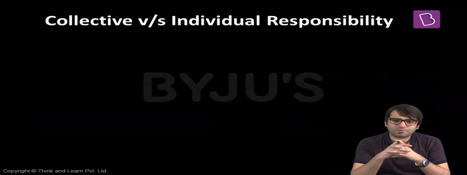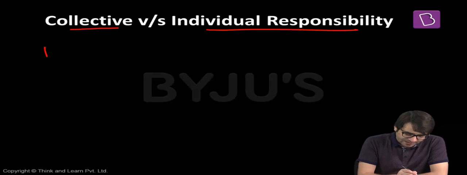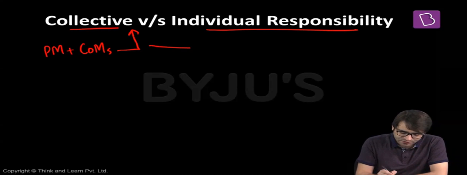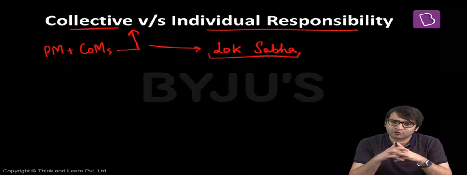But now let's compare two important concepts: collective responsibility and individual responsibility. Collective responsibility means that the Prime Minister and his Council of Ministers are collectively responsible to Lok Sabha. What does that mean? That means the Prime Minister and the Council of Ministers, if they command majority in the Lok Sabha, will continue to operate. If they lose majority in Lok Sabha, they have no other option but to resign.